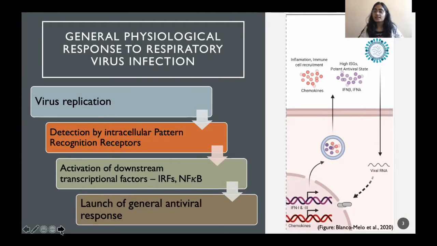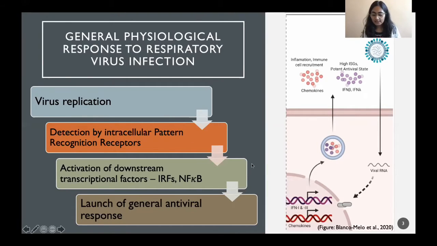So first the virus infects the cell, it starts replicating itself, and in the process it forms aberrant RNA or DNA structures that the cell feels are foreign. These are called pathogen associated molecular patterns. So the cell recognizes these PAMPs by intracellular receptors called pattern recognition receptors.